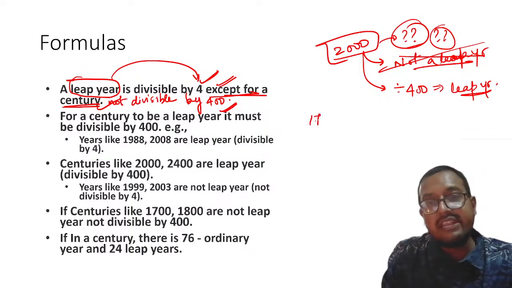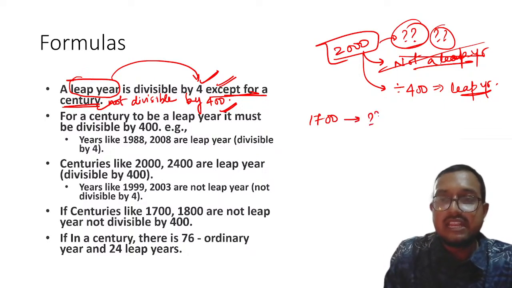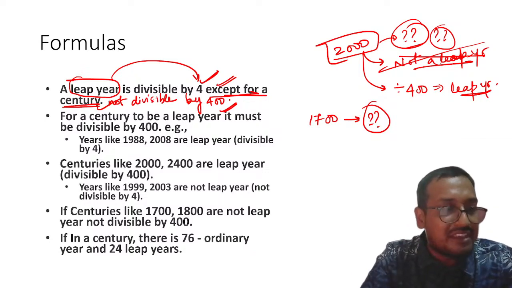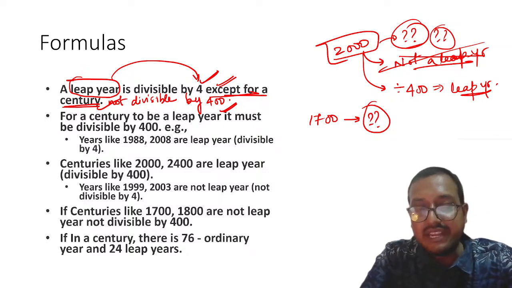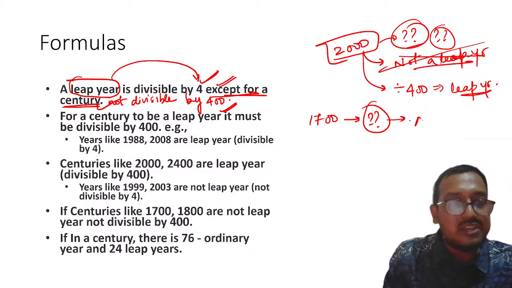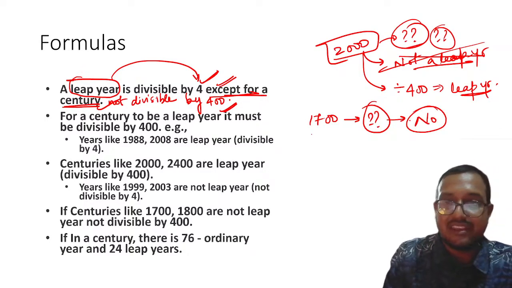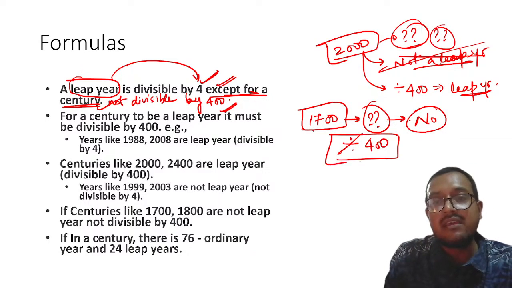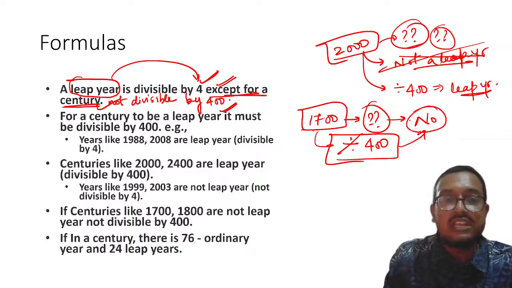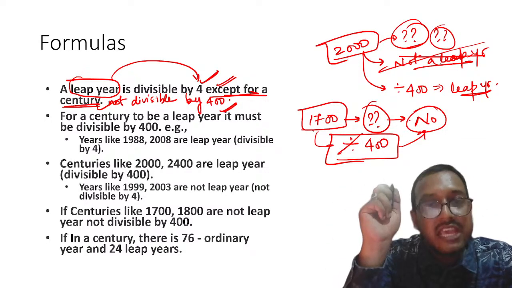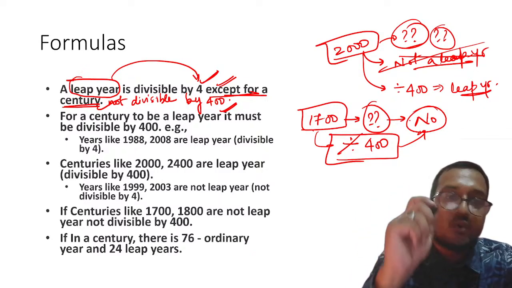Now my dear students, 1700. This is again a century. Is it a leap year? Yes, Karthikeyan. That's really great. You are brilliant actually. So 1700, is it a leap year? Please tell me. Obviously no. Yes, thank you, Karthikeyan. Why? Because this is not divisible by 400. That is why it is not a leap year. So please remember this definition. There is a small technicality in this. What is that? Except for a century year not divisible by 400. Understood?